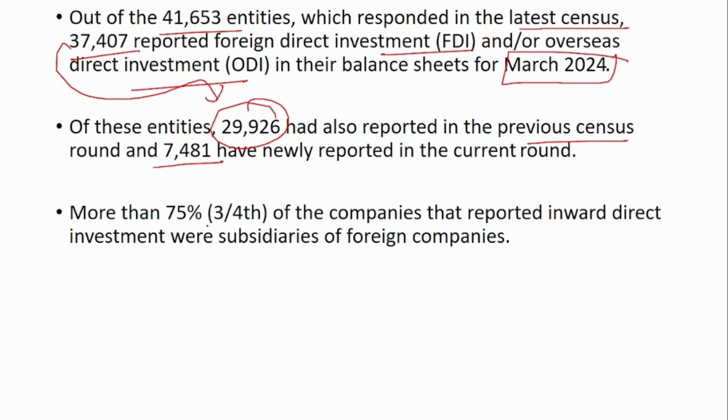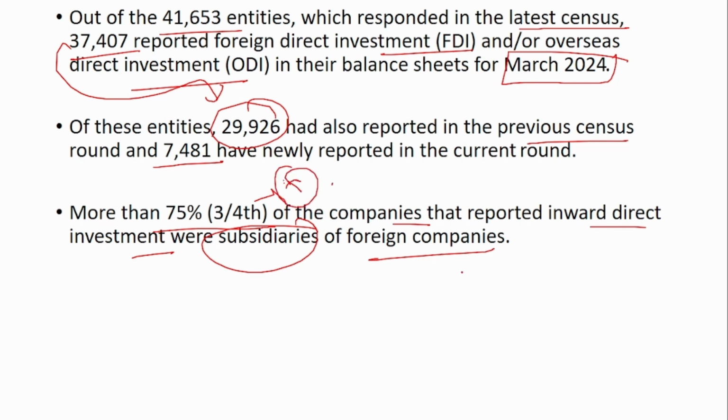More than 75% of the companies that reported inward direct investment were subsidiaries of foreign companies. So the foreign companies had invested in their own subsidiaries only. 75% of the companies were subsidiaries. Remember, this is a very important point.